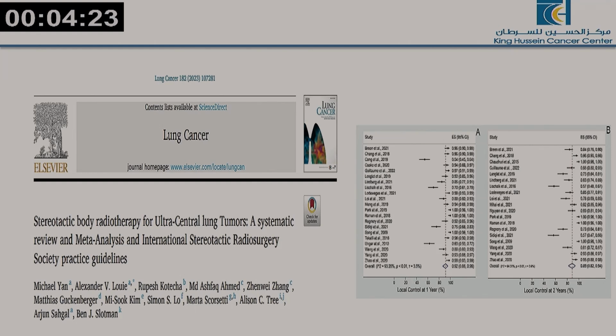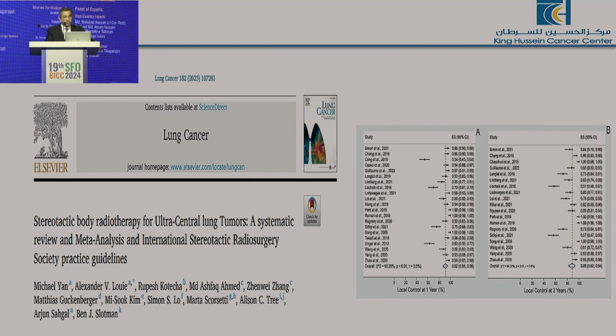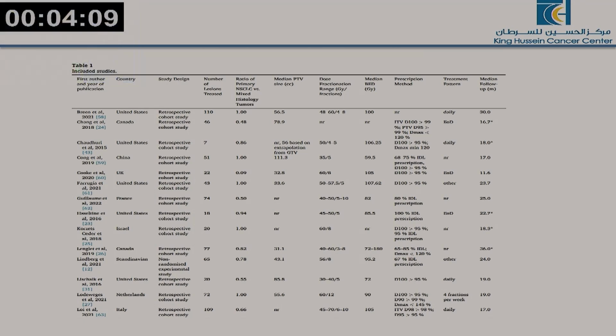Now, this is again a systematic review and meta-analysis for patients treated with SBRT in the ultracentral region, within the bronchial tree. Many studies have been conducted for the ultracentral region, which at one point was called the no-fly zone. Nobody should touch it, but they actually had the courage to go inside and modify the dose, reducing the dose per fraction and increasing the number of fractions, mainly 60 in 8 fractions.